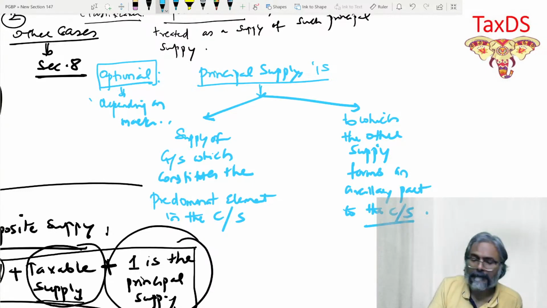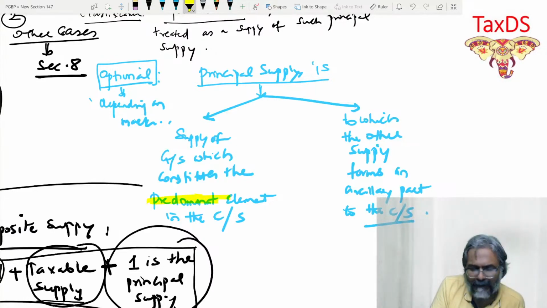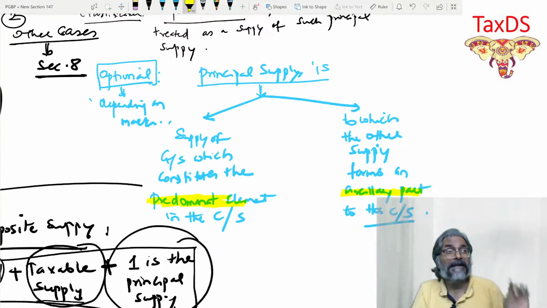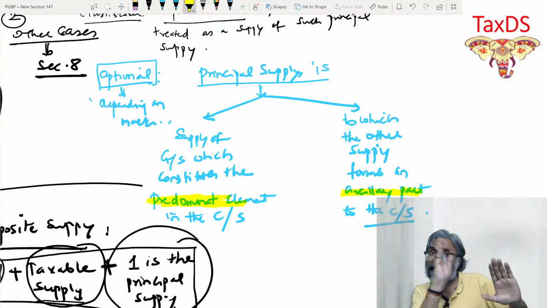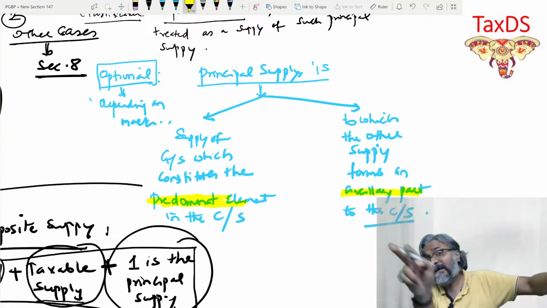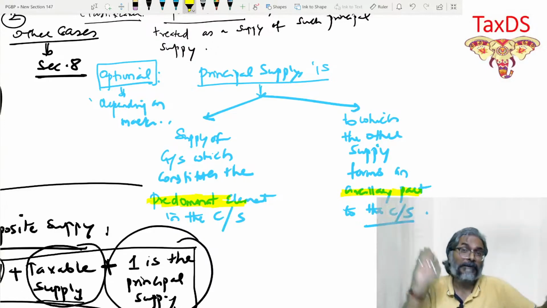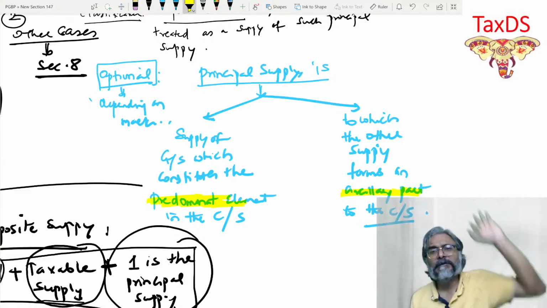So the final thing, what is predominant, but while defining this, you are also putting the ancillary part reference, so as to establish that what is predominant is the principal supply. How do you establish that it is predominant? By also making a reference that the other supply is merely ancillary to the composite supply, so that the predominant becomes the principal supply.